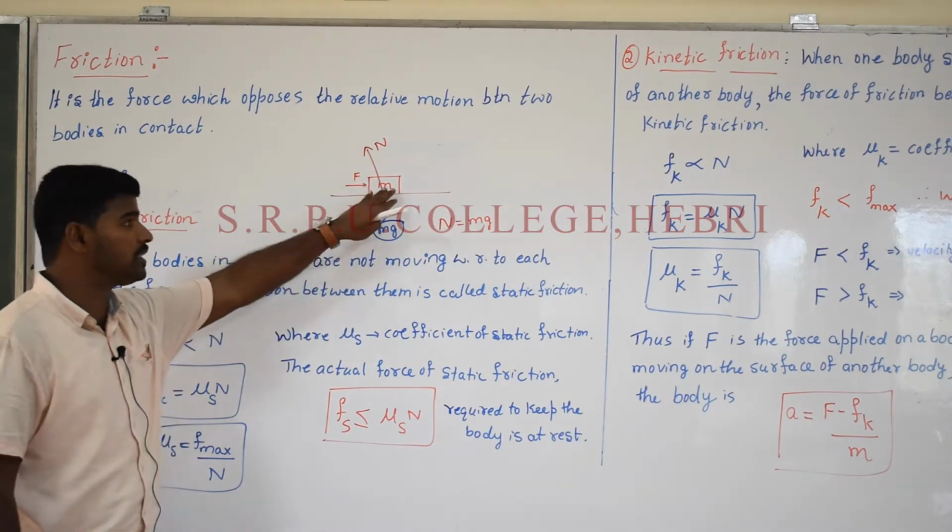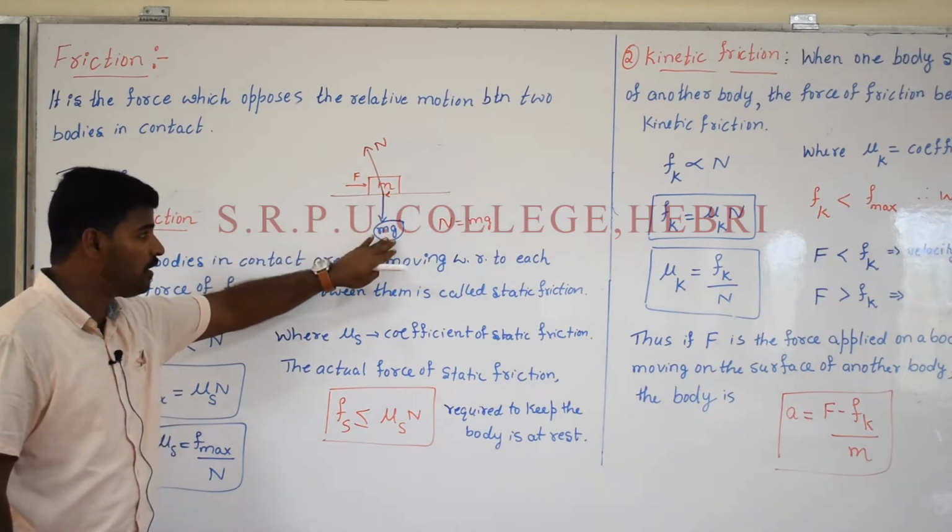The one more object is considered as m. The force of gravity is given in terms of mg.